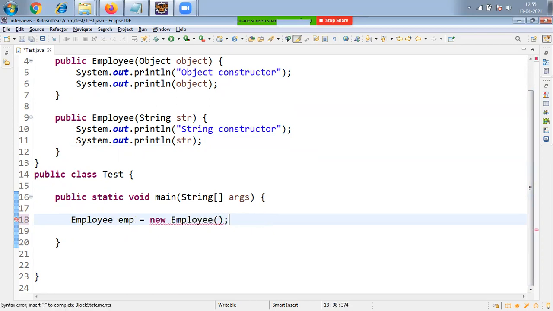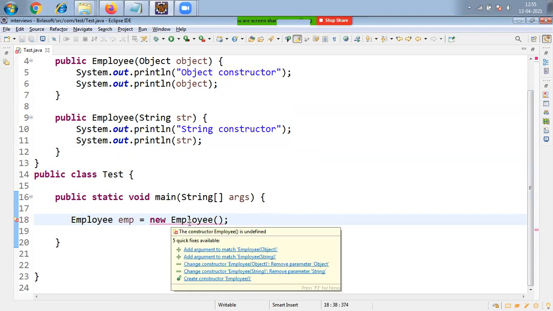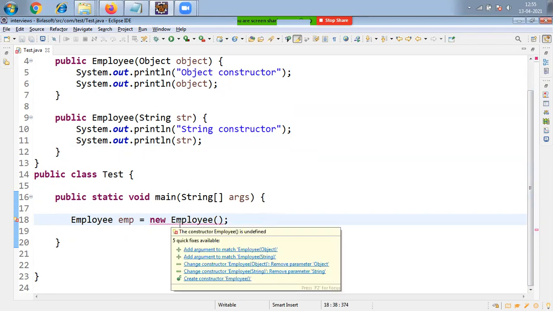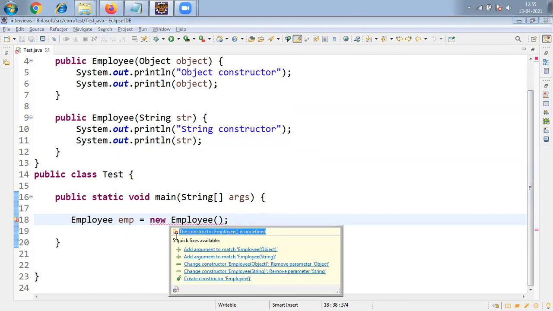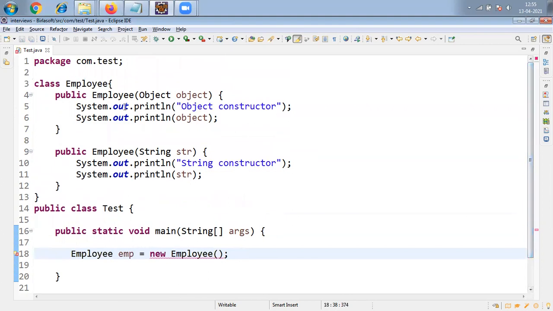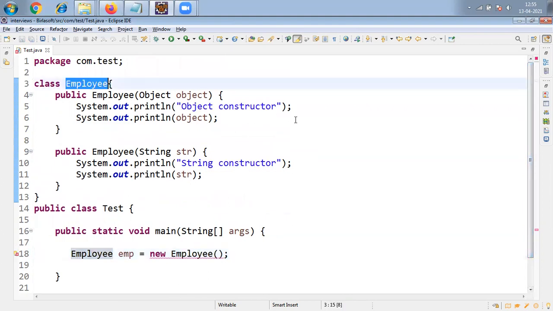So see here, friends, I'm getting an error. Why am I getting an error? Because this line is expecting which constructor? It is expecting a zero-argument constructor. Why? I'm not passing any arguments. Can you tell me whether any zero-argument constructor is available in the Employee class? No. That's why I am getting a compile time error saying that boss, I'm looking for a zero-argument constructor, and it is not available.